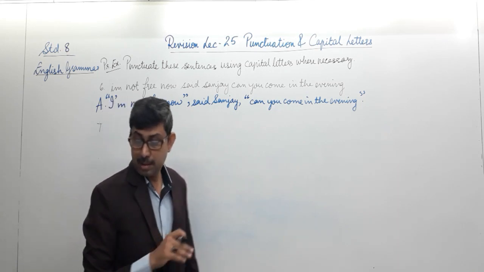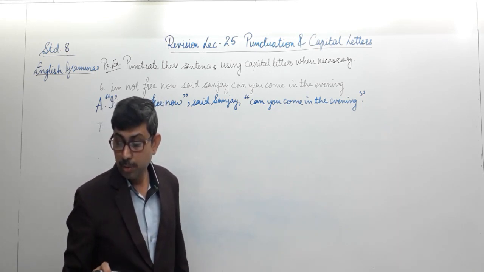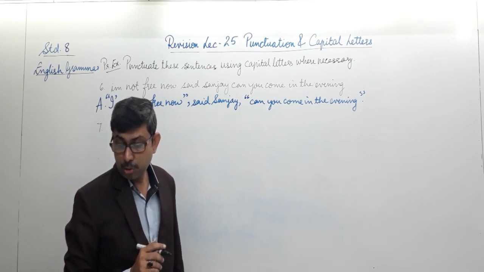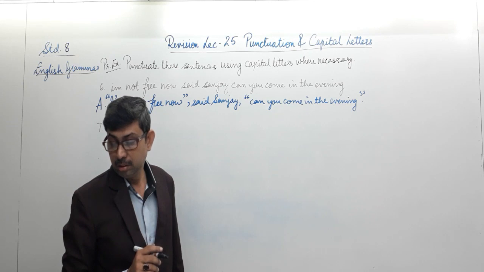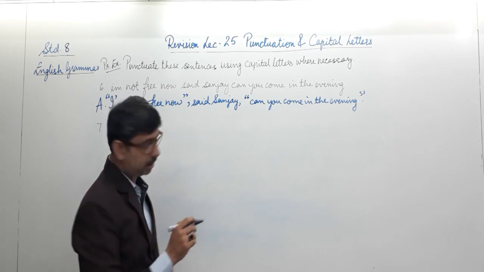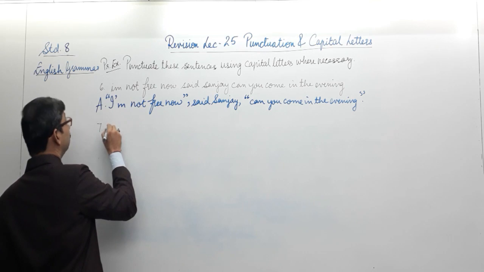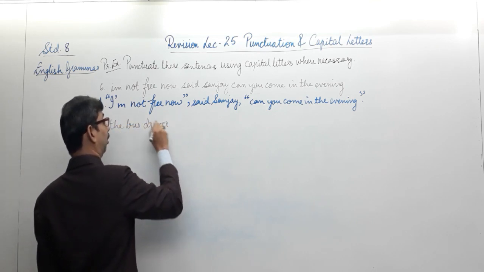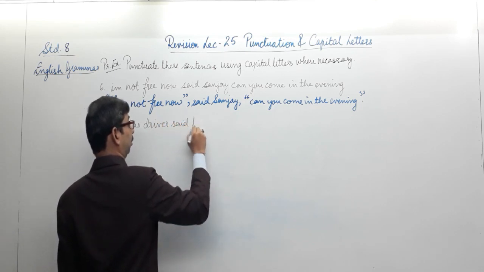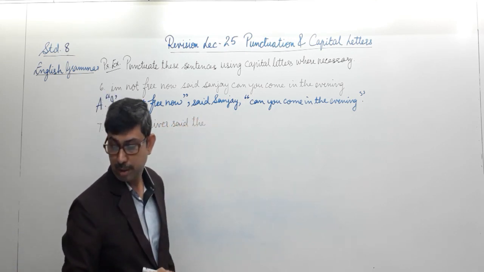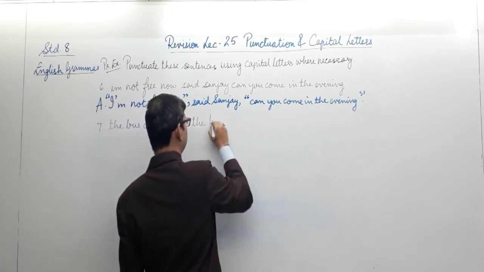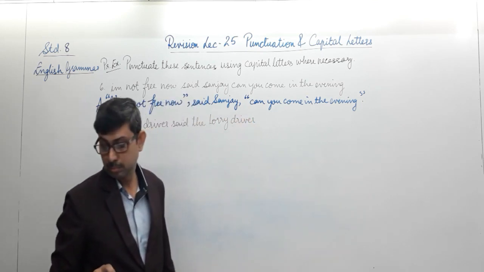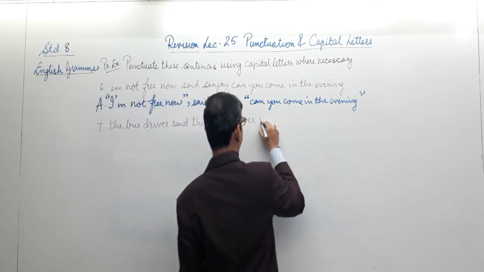Have a careful look at this sentence where you will find two different meanings. The bus driver said the lorry driver was to blame for the accident.